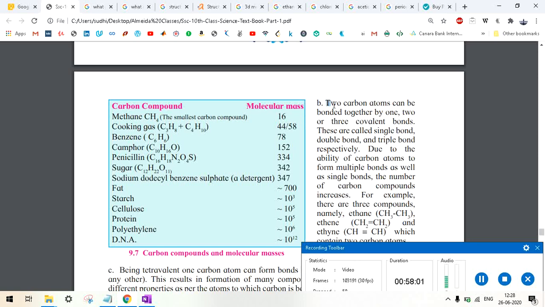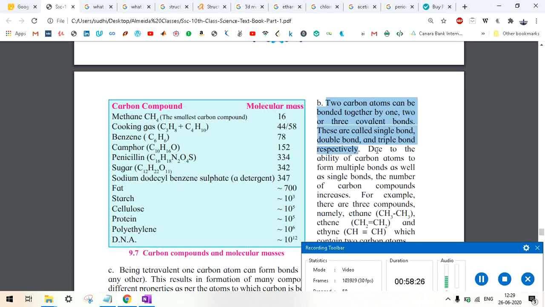So two carbon atoms can be bonded together by 1, 2 or 3 covalent bonds. These are called single bond, double bond and triple bond respectively. When two carbon atoms are bonded by one bond, it is called a single bond. When they are bonded by two covalent bonds, it is called a double bond. And when they are bonded by three covalent bonds, it is called a triple bond.